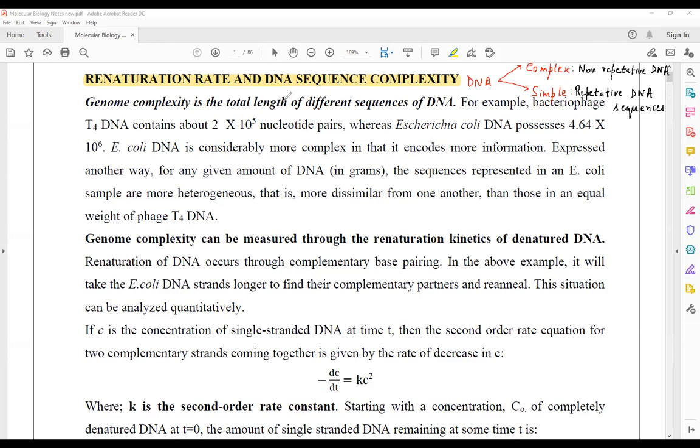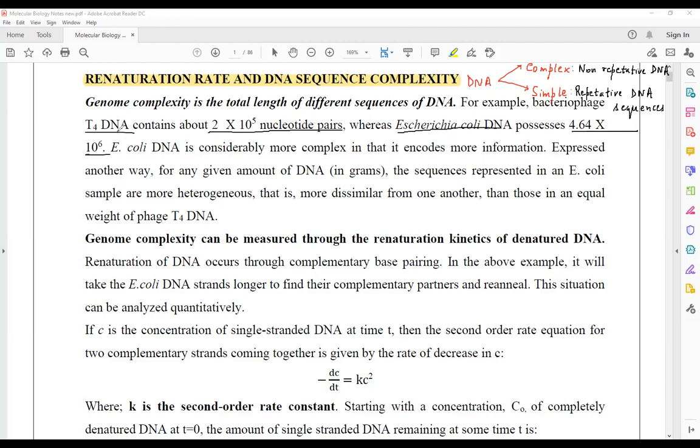So genome complexity is the total length of different sequences of DNA which are present. You know that the bacteriophage T4 DNA contains 2 into 10 to the power 5 nucleotide base pairs, whereas Escherichia coli contains 4.64 into 10 to the power 6 base pairs. This means E. coli contains larger DNA as compared to the T4 phage.